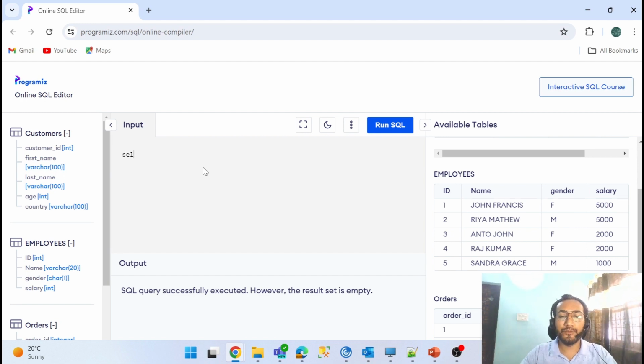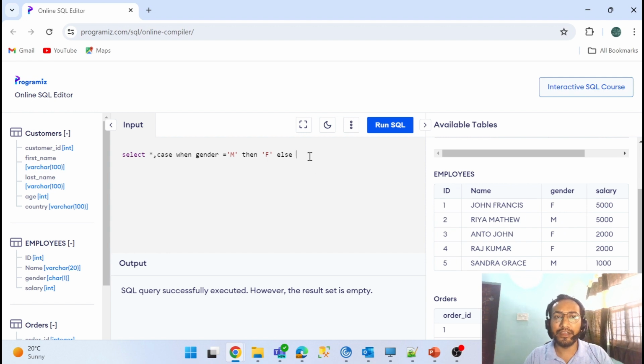So what I do, I'll do select star for the safer side, and I write a case statement. Case when gender equal to m, then make it f. So all the male are converted to f, right?